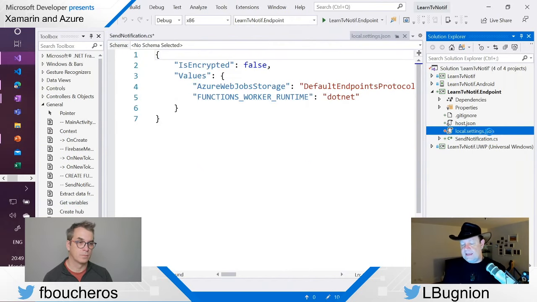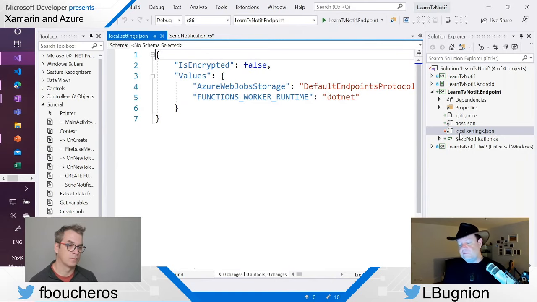local.settings.json. And local.settings.json is a special file which is never going to end up in GitHub because it is specified in the git ignore. So every time you create a function, you're going to have this local.settings.json file. It's going to also be added to the git ignore file, and basically it never ends up in GitHub. What it means is that what we do here in this local settings file, we are going to have to do in the function application as well, because those things are not going to be copied automatically. Does that make sense? Yes.